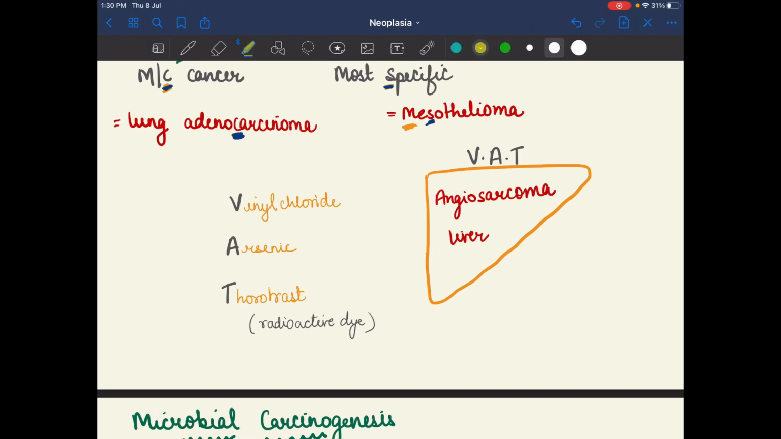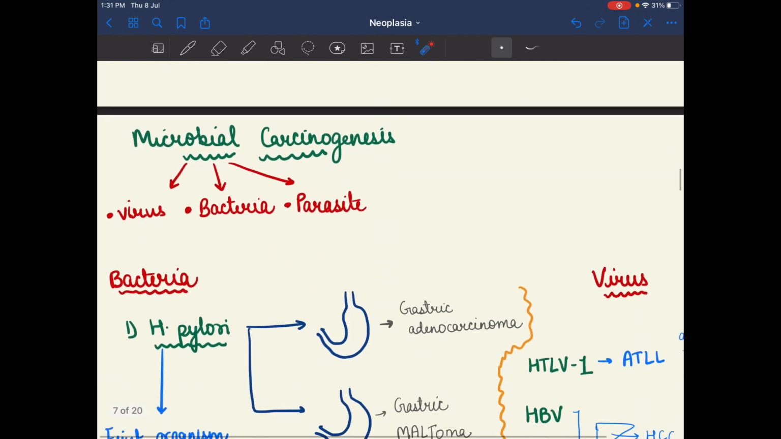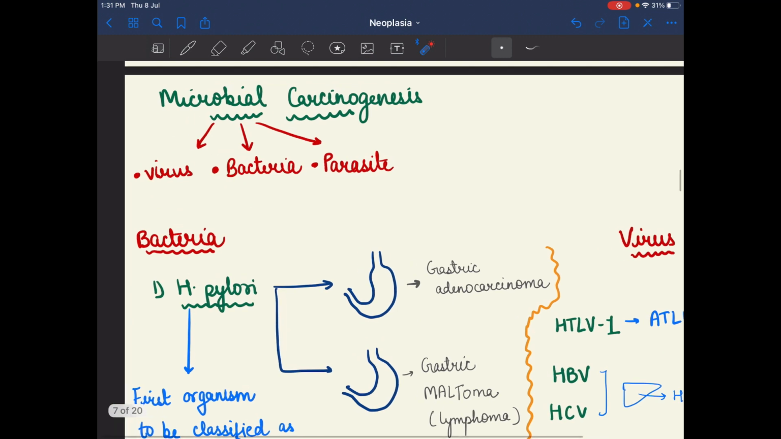We can remember it by a trick. VAT causes angiosarcoma of the liver. V for vinyl chloride, A for arsenic, and T for thorotrast, a radioactive dye. After that we have the microbial carcinogens.